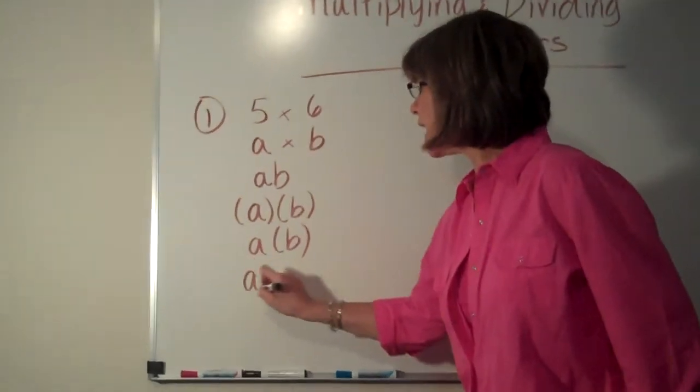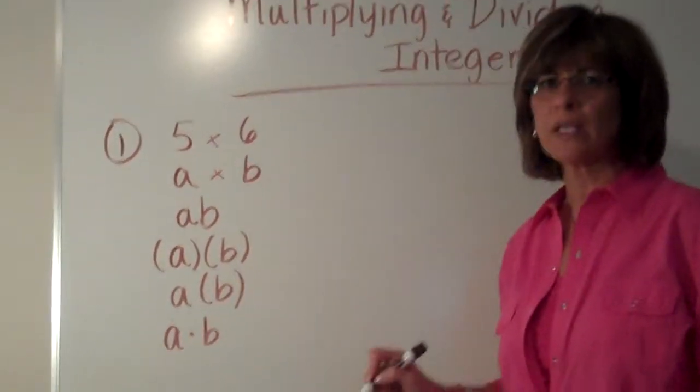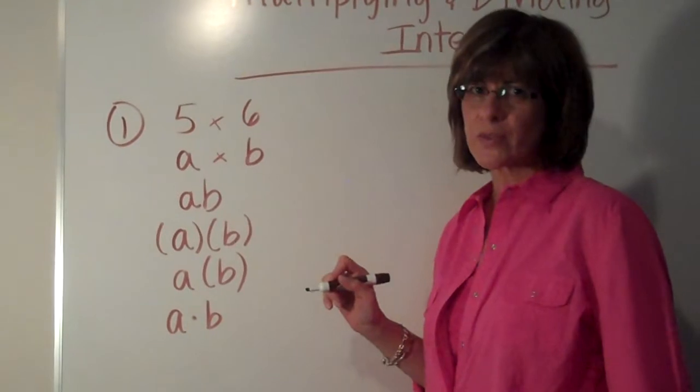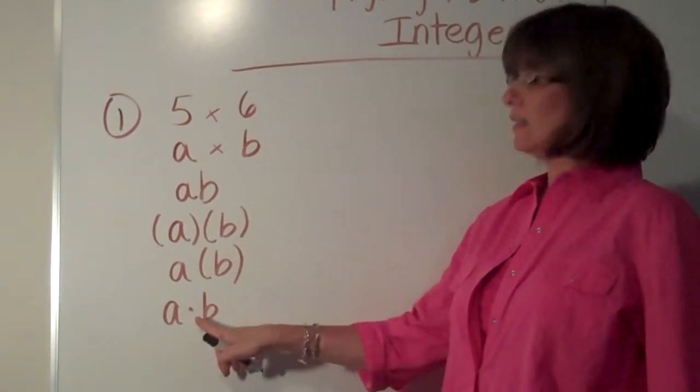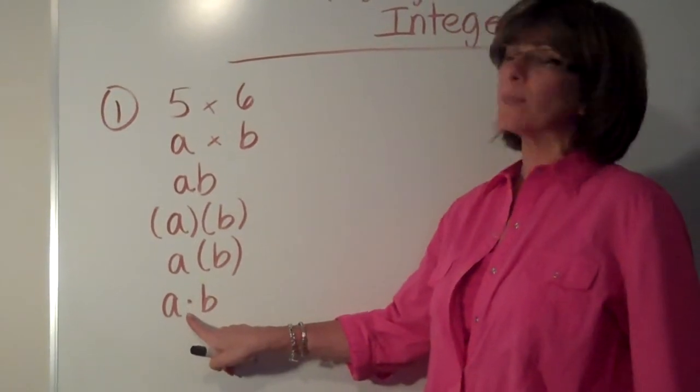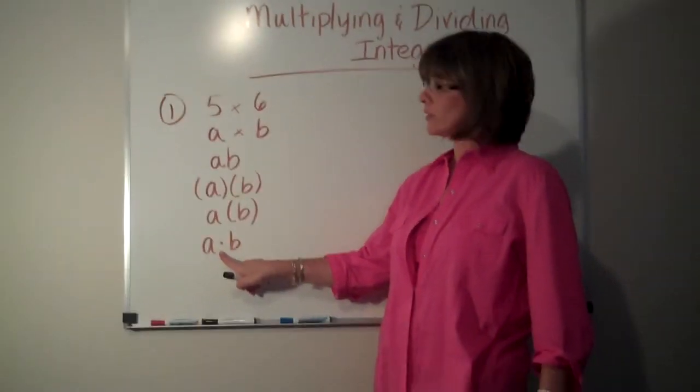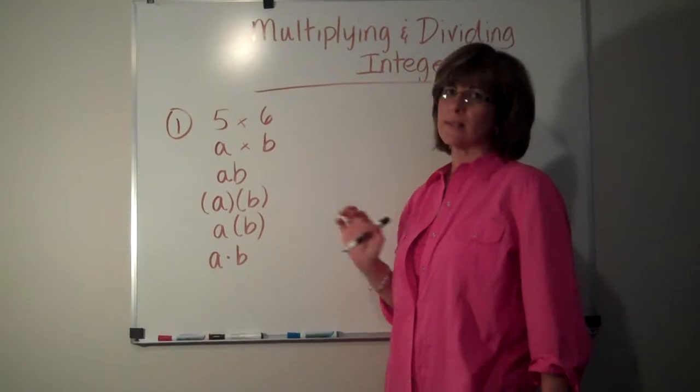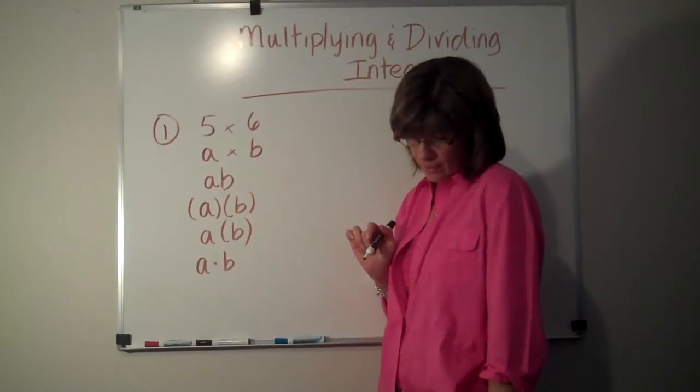You can also have a dot. I don't like the dot as much because the dot can get mixed up in decimals. 7th graders tend not to be really neat with the way they write, and sometimes their dot might end up coming down here, and then you don't know if it's a decimal or not. These are all the different ways that you might see multiplication written.